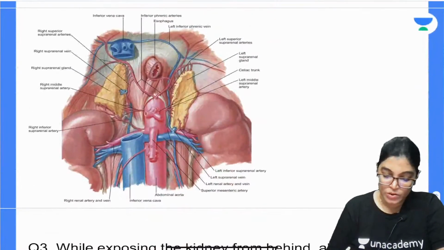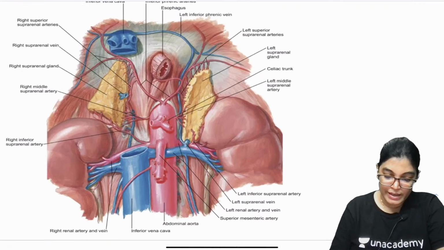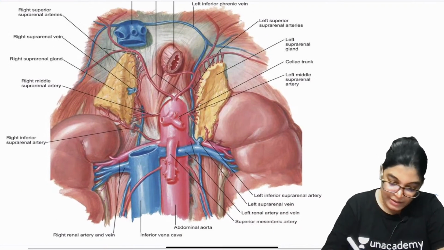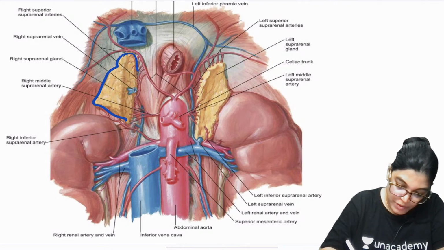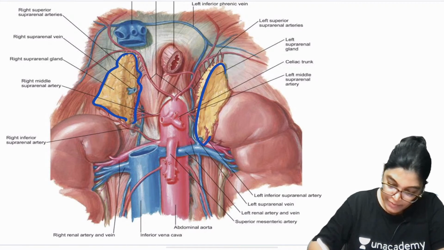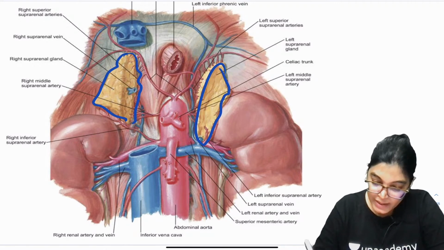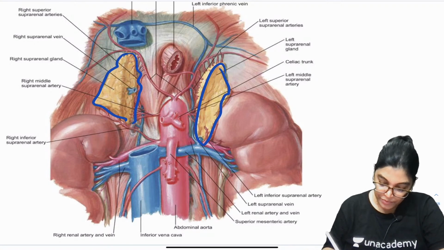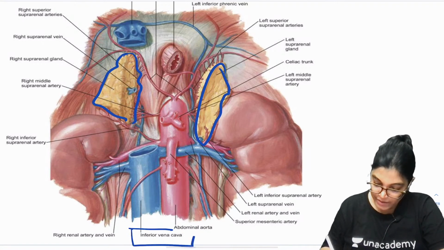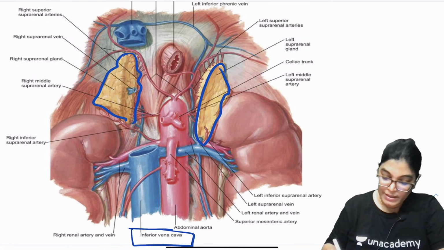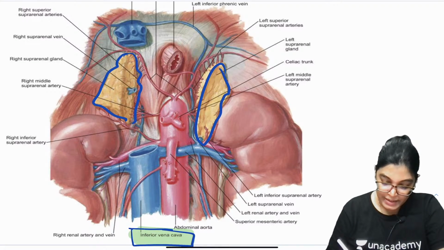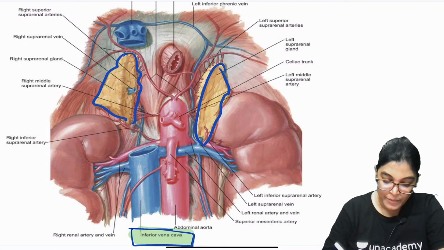Now if I want to show you another diagram, let me slightly enlarge it, you can clearly see the outline of right suprarenal gland and that of left suprarenal gland. Now again you can see the inferior vena cava. You can see here, this is the inferior vena cava, and you can clearly see the inferior vena cava is on the medial aspect of the right suprarenal gland.